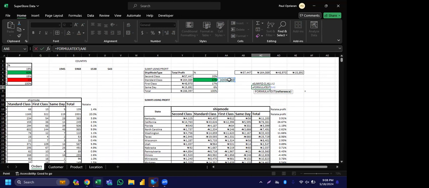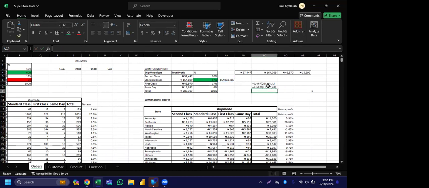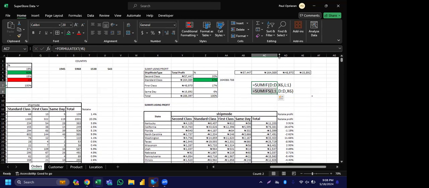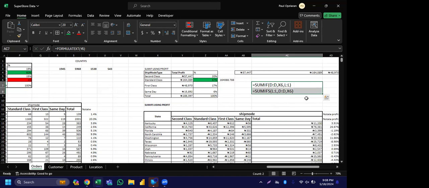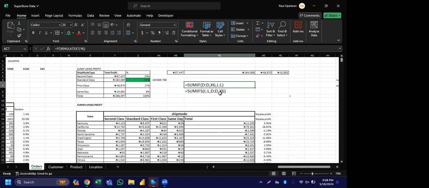Let me zoom in so that we can see very well. They will still give us the same results. So I think we should be good now. Can you see the difference now? That is still the same thing. Can you see that it's the same formula? But the sum range is the one coming last for SUMIF, but when we come to SUMIFS, it is the one coming first. Do you understand it now, sir?